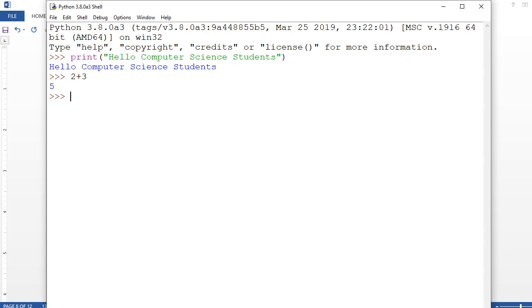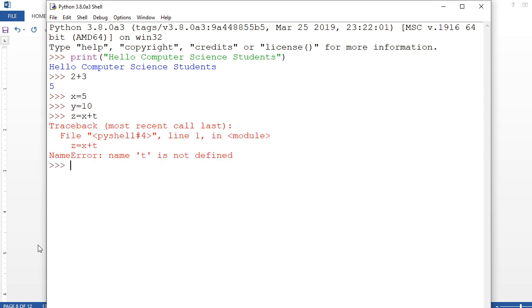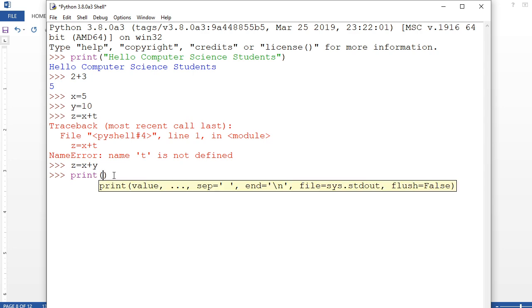Suppose I am writing here x equal to 5, y equal to 10. See what I did? And then I am writing here z is equal to x plus y. Done. Error is coming because accidentally I typed this t. Nothing to worry about that. Then I am writing here print.